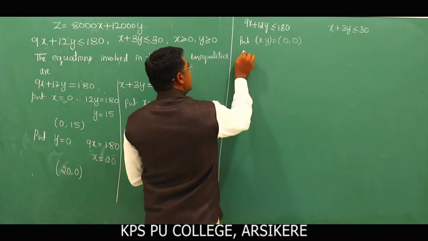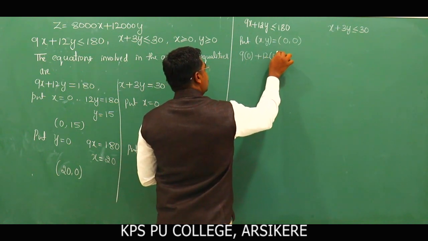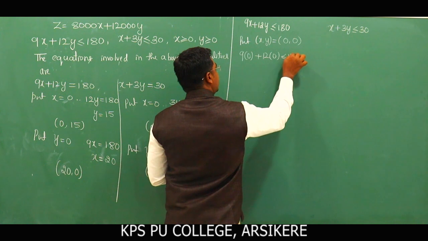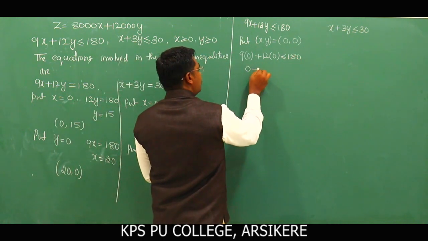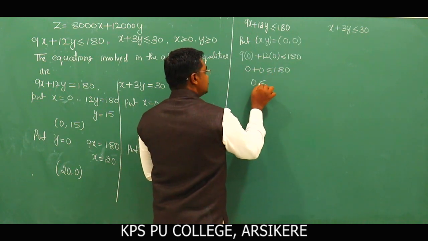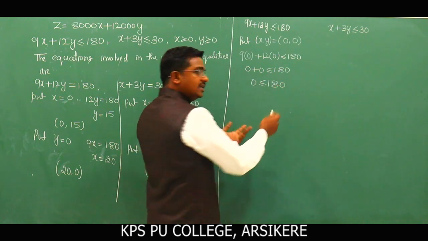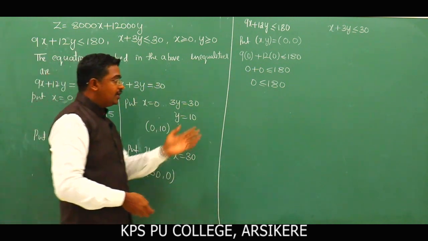Then this becomes 9 into 0 plus 12 into 0 less than or equal to 180. So 9 into 0 is nothing but 0, plus 0, less than or equal to 180. 0 is less than or equal to 180. So obviously 0 is less than or equal to 180. This becomes true. The inequality is true here.